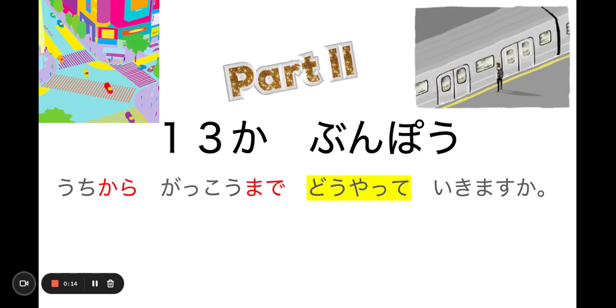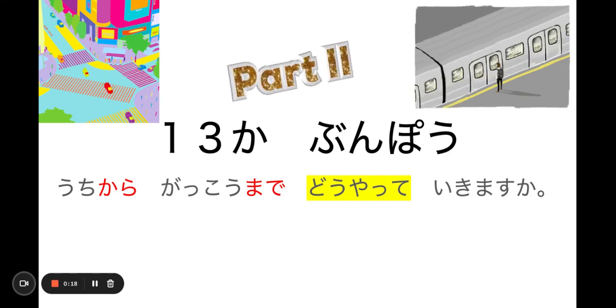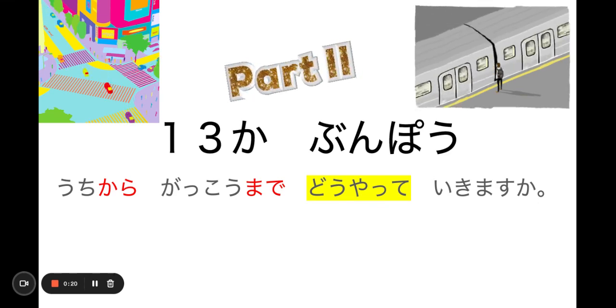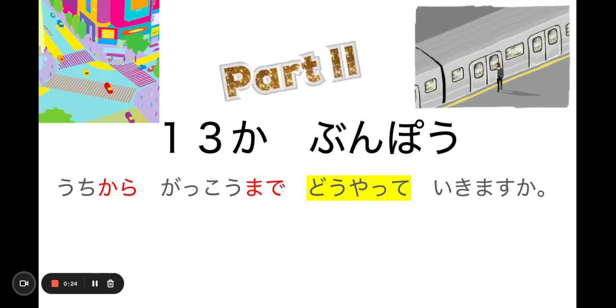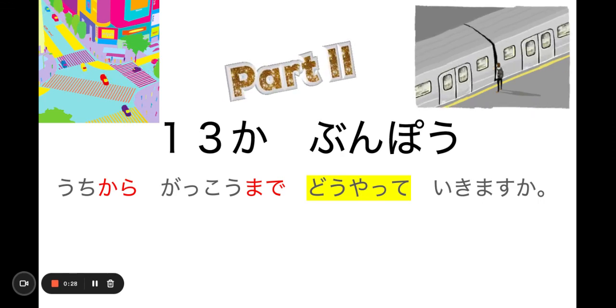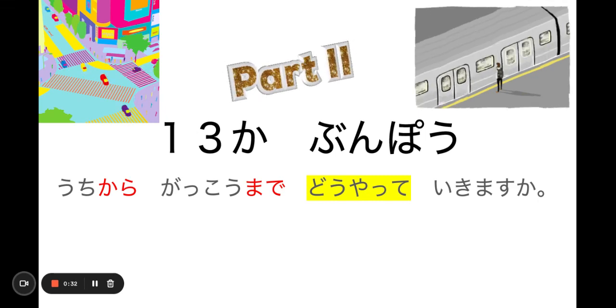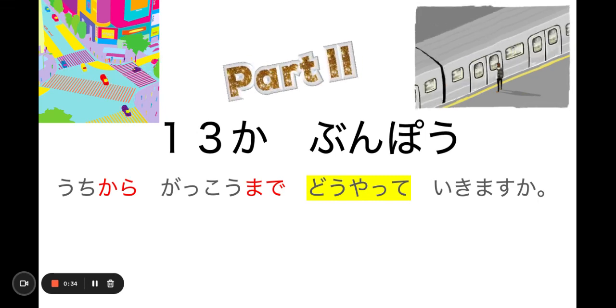Okay, let's read this sentence again. うちから学校までどうやって行きますか? The highlighted word どうやって is one of those interrogative words. How do you? So you can actually use something similar like this.